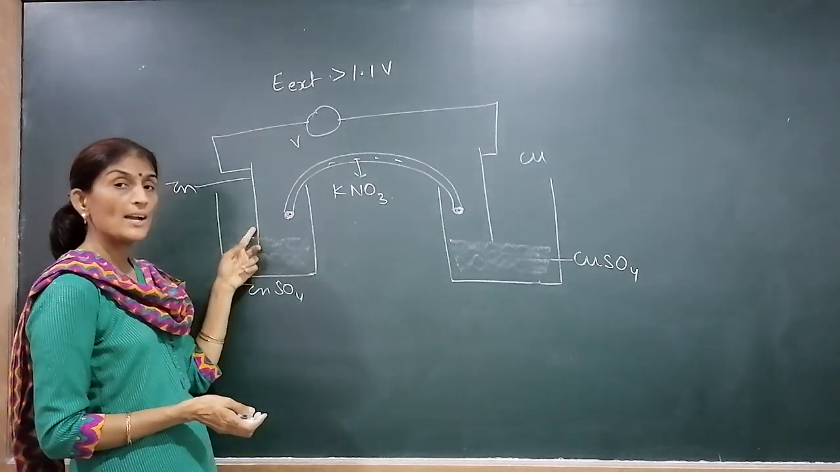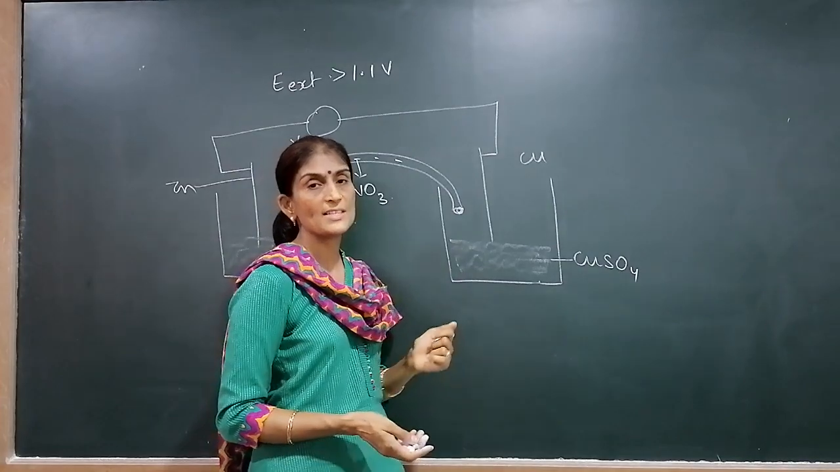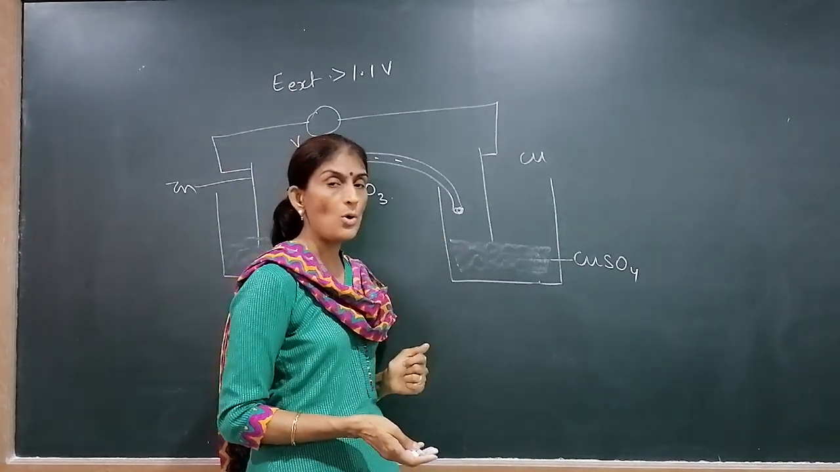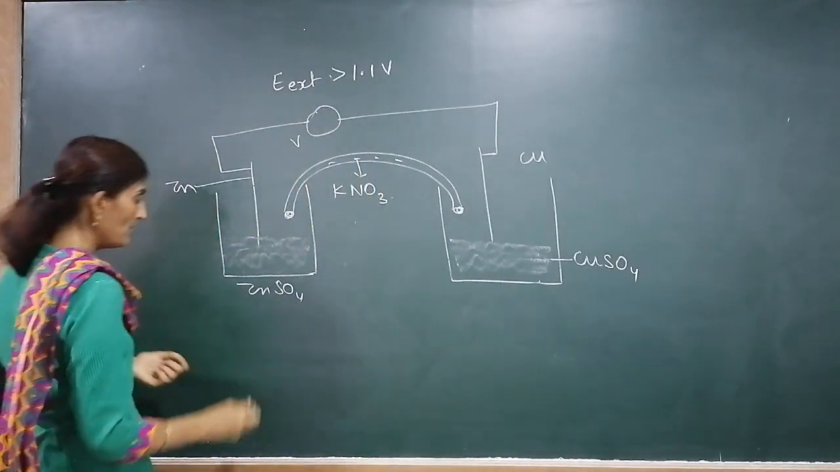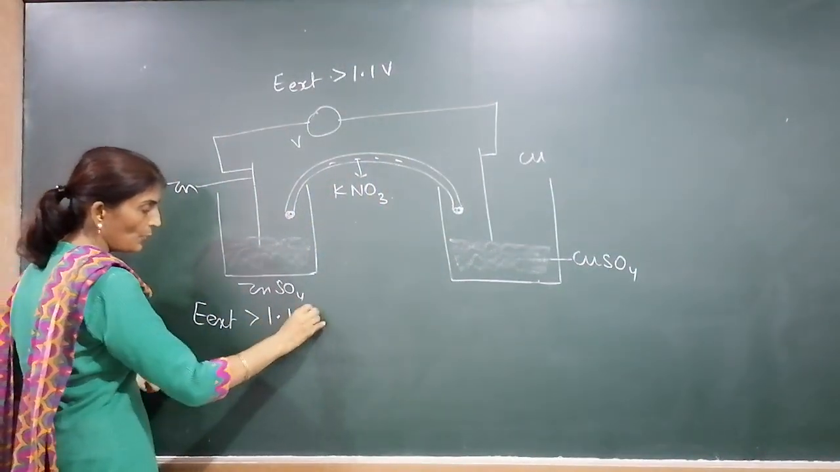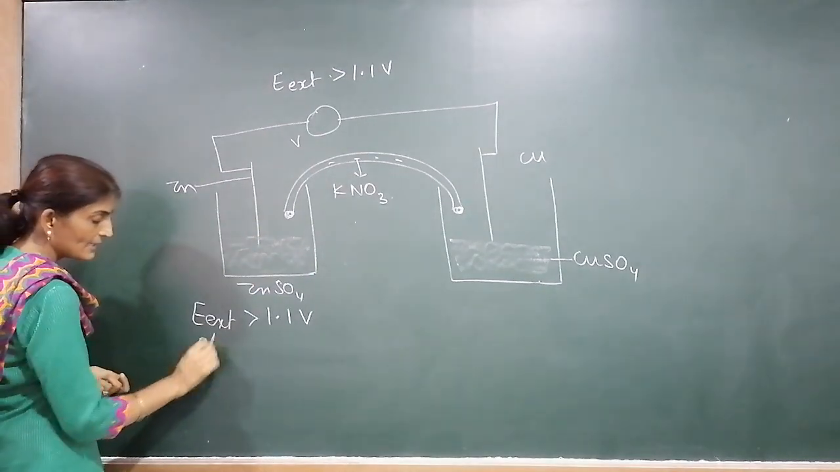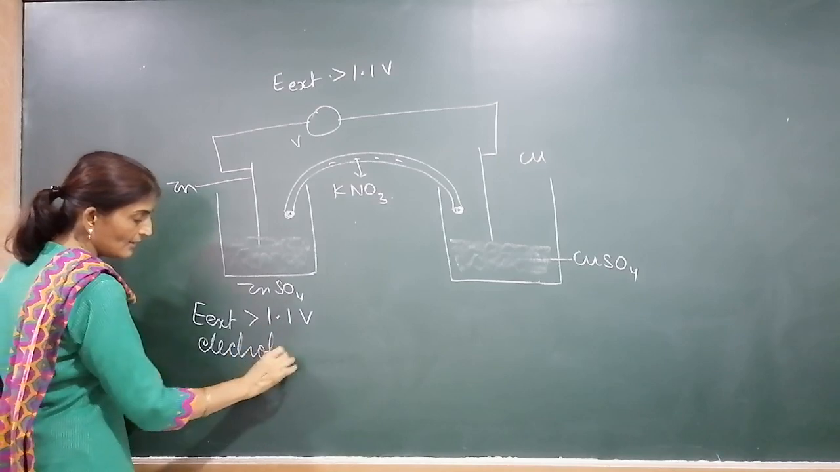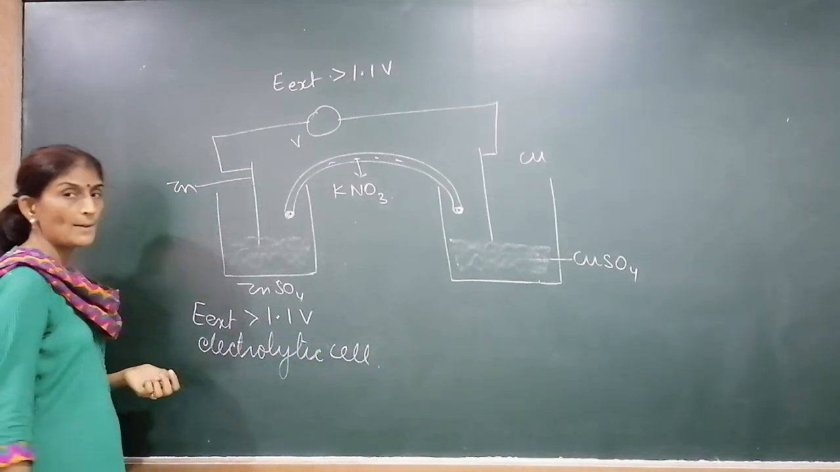This zinc rod will become thick and the copper rod will become thick. The reaction will start in the opposite direction. The cell will now act as an electrolytic cell. So when the external potential is more than 1.1 volt, what will happen? This cell acts as an electrolytic cell. The reaction will take place in the opposite direction.